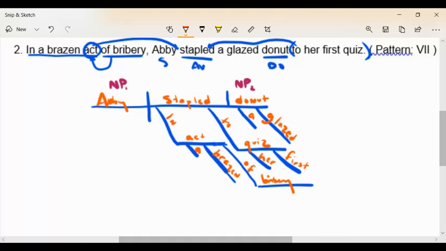Once we learn pattern 7, we learn variations of pattern 7. So we're going to find patterns 8, 9, and 10 are all variations of a pattern 7. We're going to build upon 7 as a base and keep adding different structures to a pattern 7. All right, so the direct object's never going to move, but we're going to add other things to it. So let's take a look at those notes for pattern 8 and then come back here and try diagramming number 3.